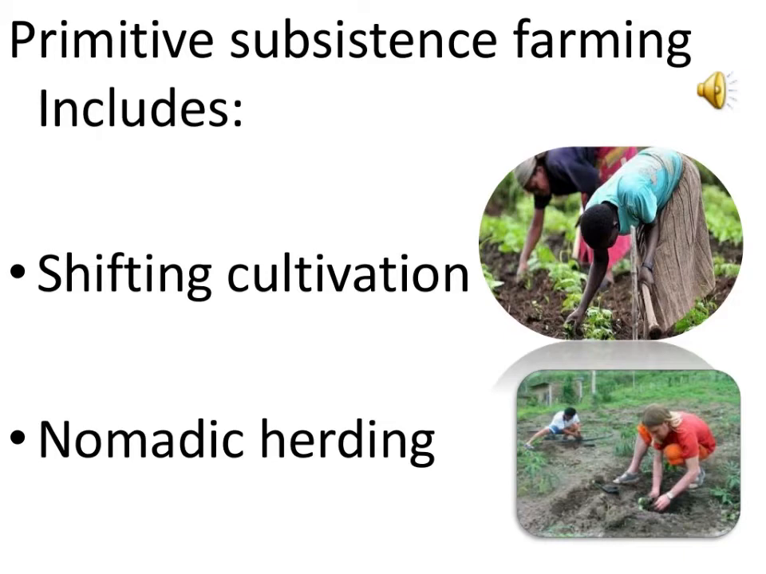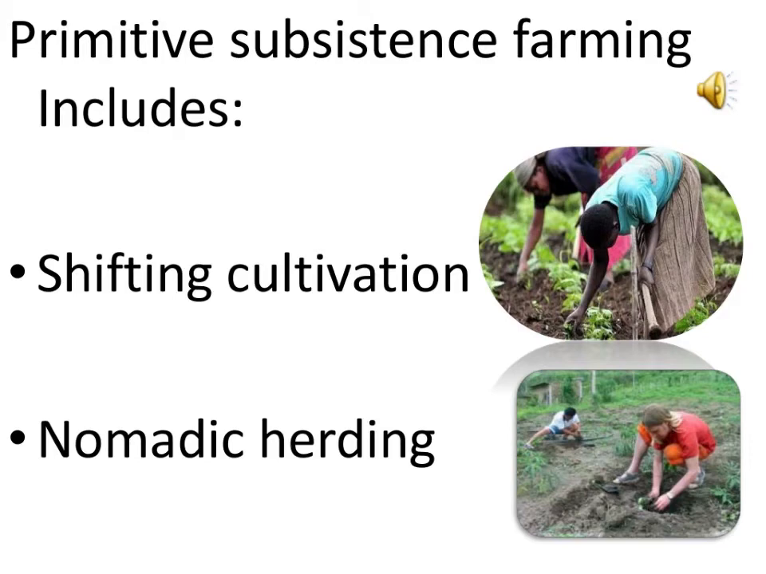Now we will discuss shifting cultivation. This is also known as slash and burn agriculture. In this type of agriculture, a plot of land is cleared by cutting and burning the trees. Then the ashes of the burned trees are mixed with the soil and different types of crops are grown. But when this land loses its fertility, the farmer moves to another plot and the previous one is left abandoned.